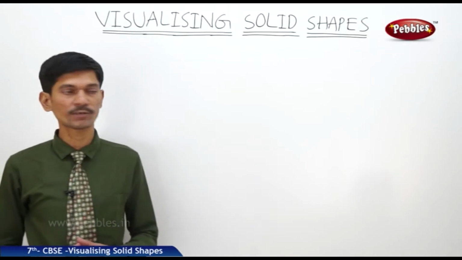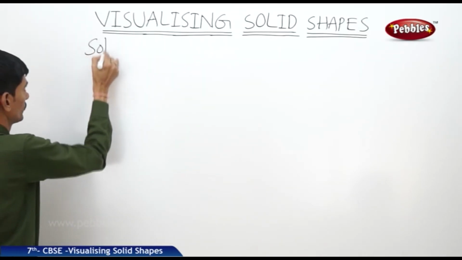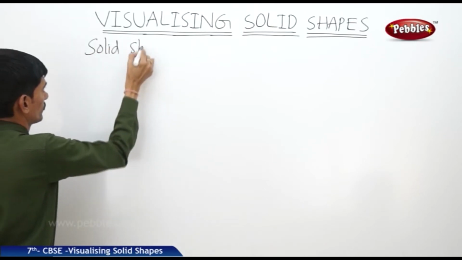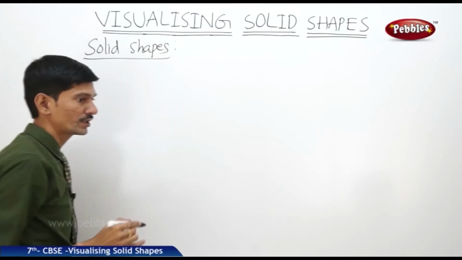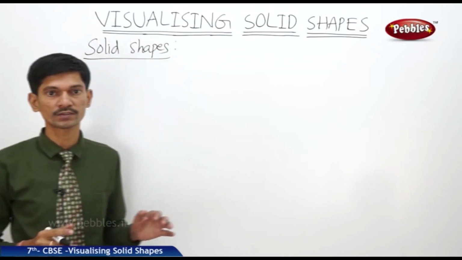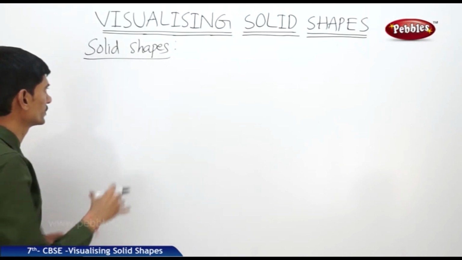Now let us see the next topic, solid shapes. Now what are the solid shapes? So the plane figures have only the two dimensions such as length and breadth, but solid shapes have the three dimensions.